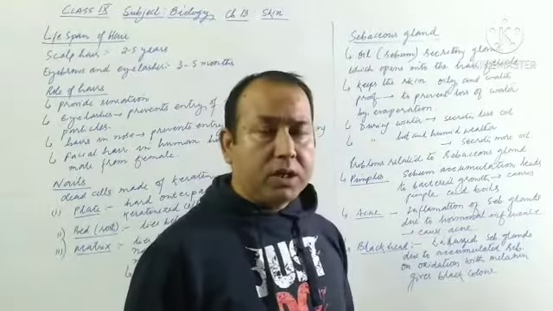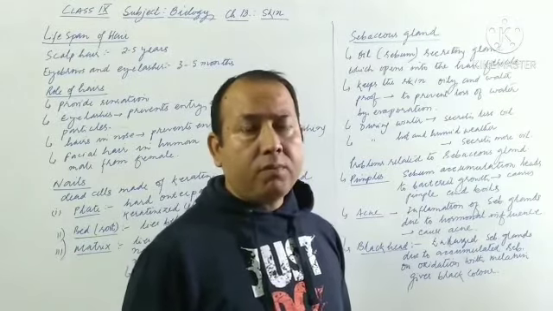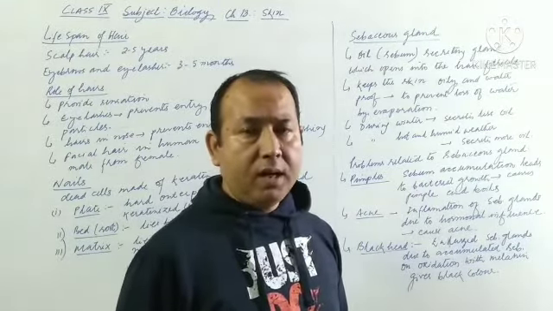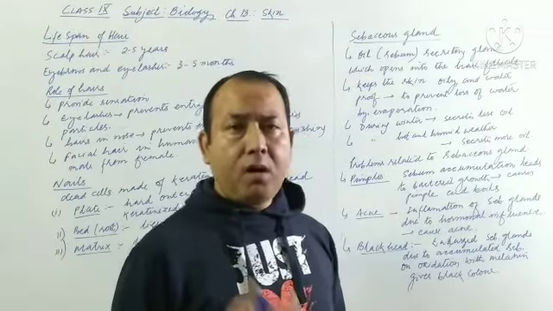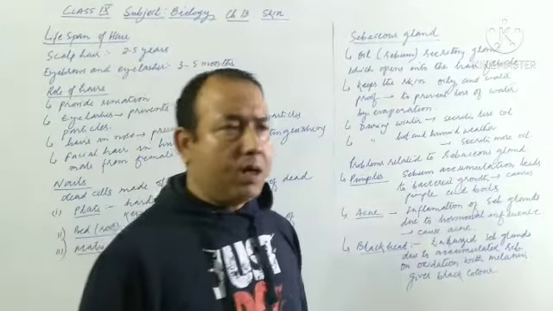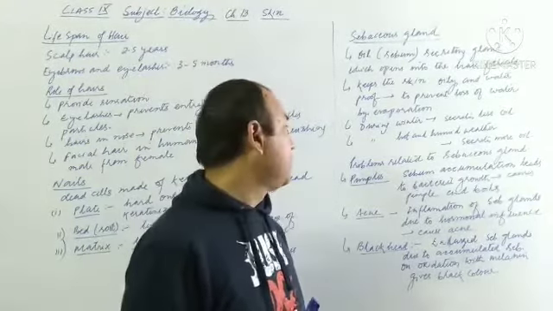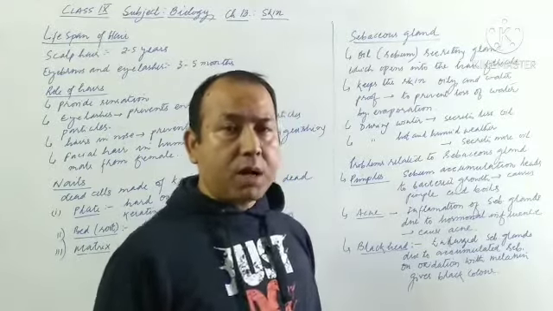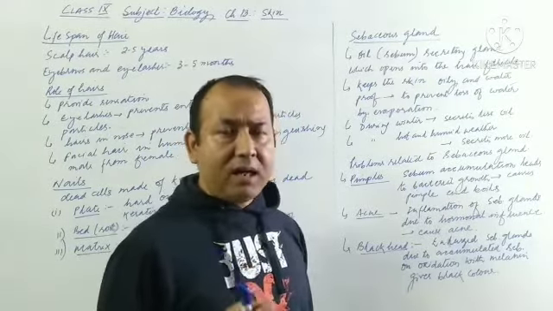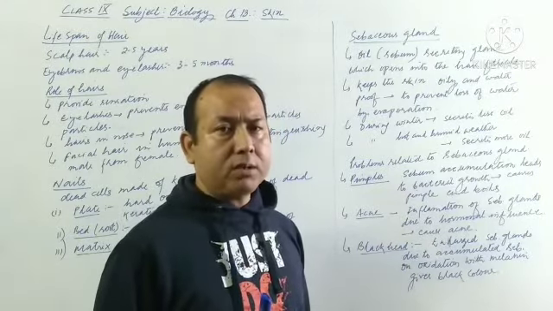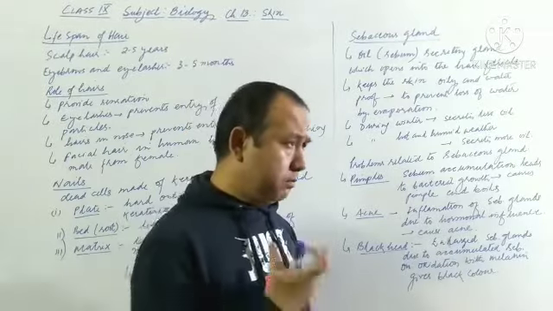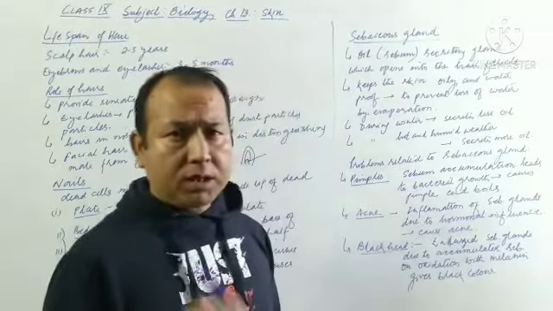During the winter season, very little oil is produced, due to which the skin often remains dry. And during humid or hot weather, a large amount of oil is released by the sebaceous gland. Now we need to discuss the problems related to the sebaceous gland, and they are acne, pimples, and blackhead. These are the common problems with the sebaceous glands.